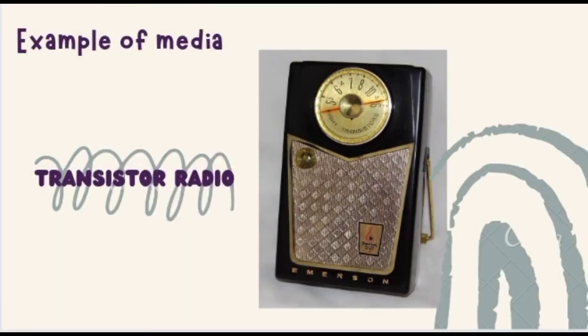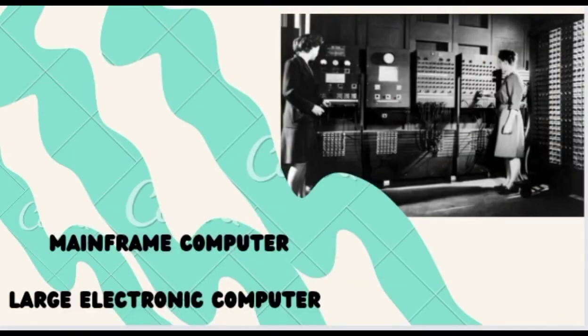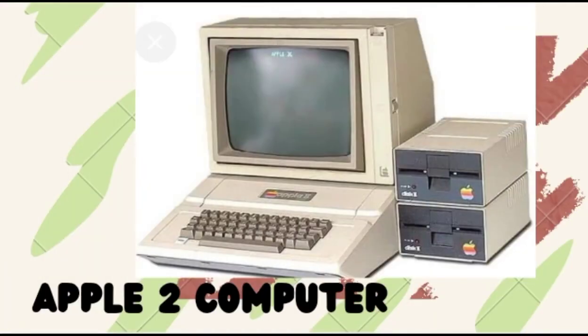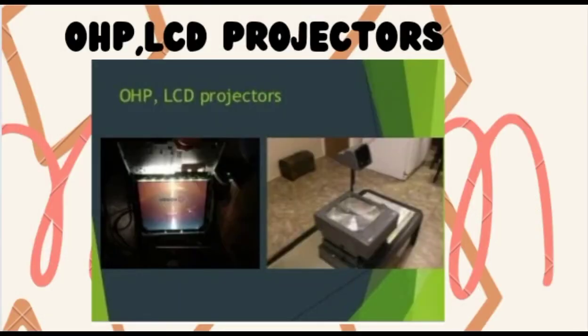First, we have the transistor radio. Another one is television. It is a telecommunication medium used for transmitting sounds with moving pictures. The next one is the mainframe computer. Another example of computer is the Apple I computer. Next is the Apple II computer. Other example forms of media under this period are the OHP and LCD projector. OHP means overhead projector and LCD is the liquid crystal display projector.